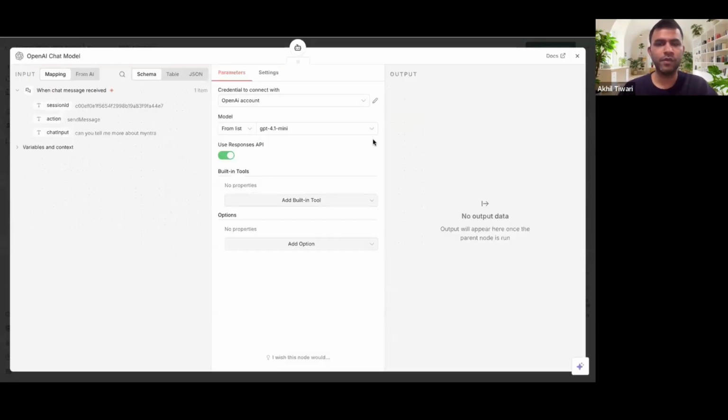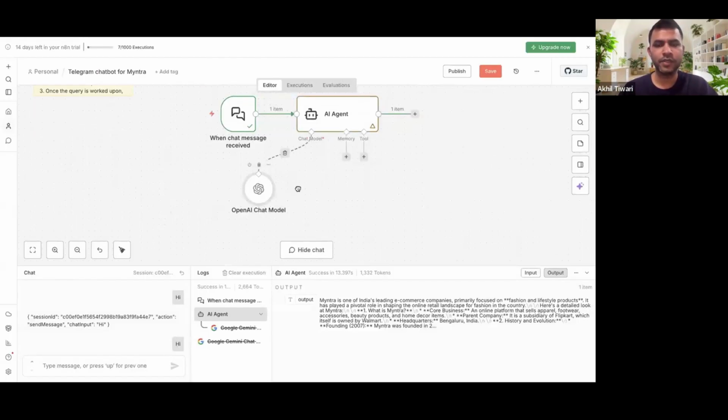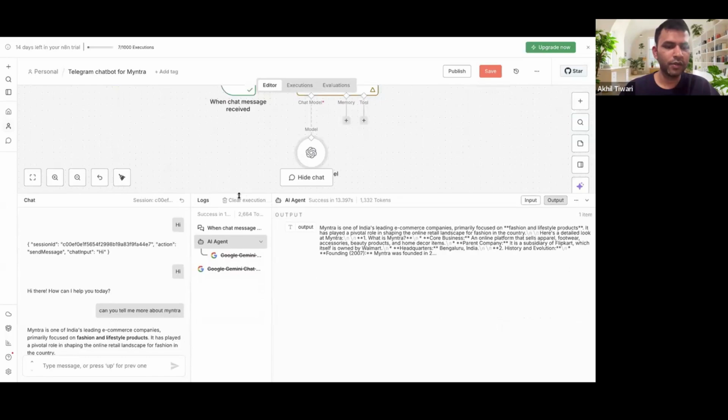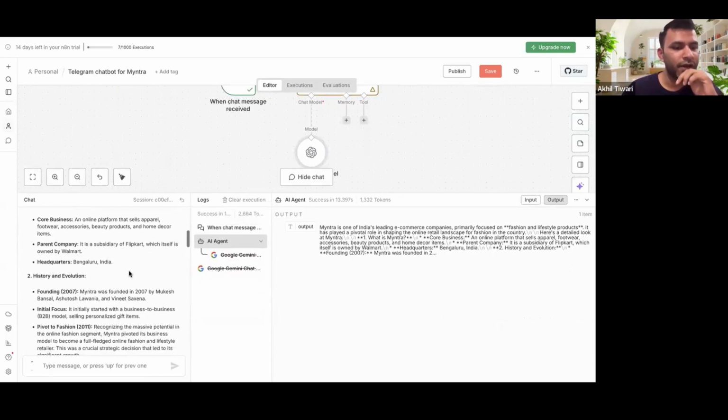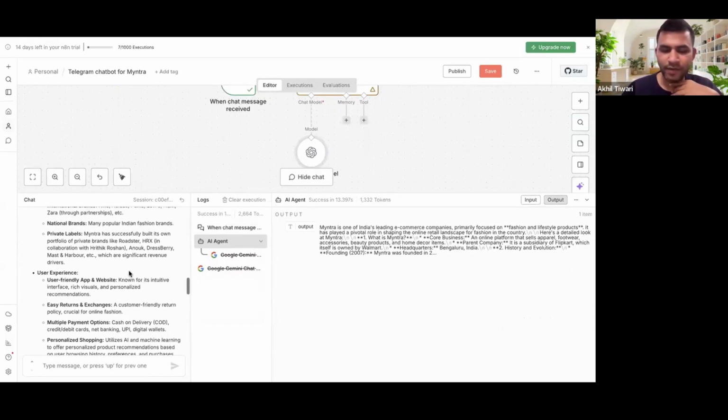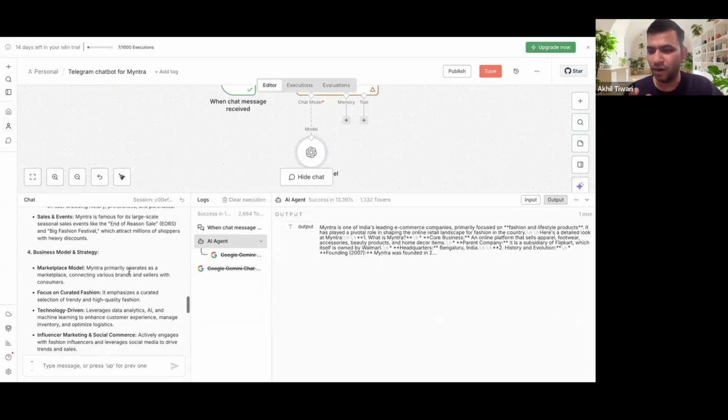I'm just trusting it. My account is already connected. It's here. You can use any model. It does not matter much, at least for learning purposes, right? So I'll just go ahead. You can see that, right? I asked it about Myntra. It has given almost a GPT-like answer, right? This is not how a chatbot replies, right?